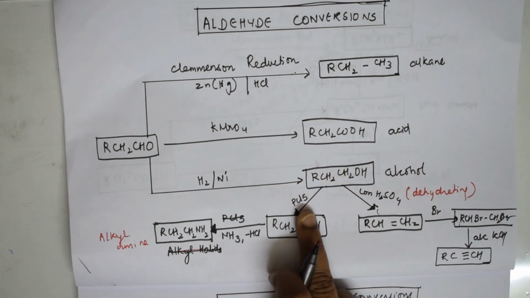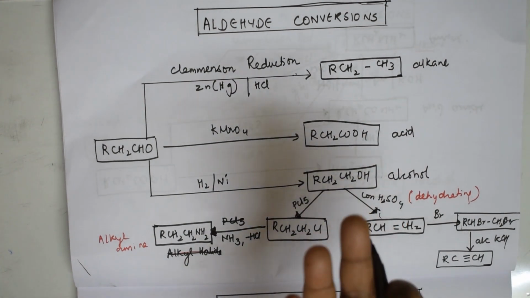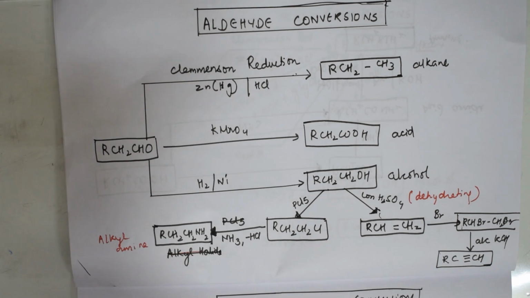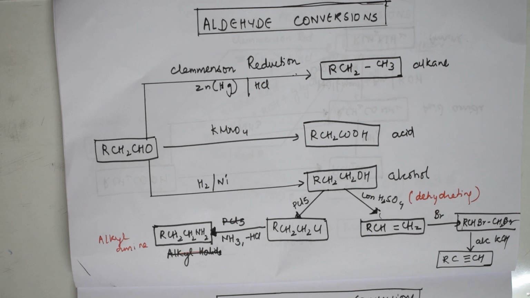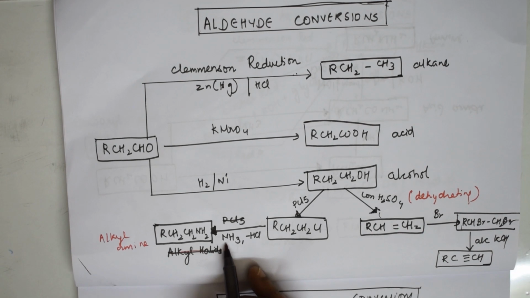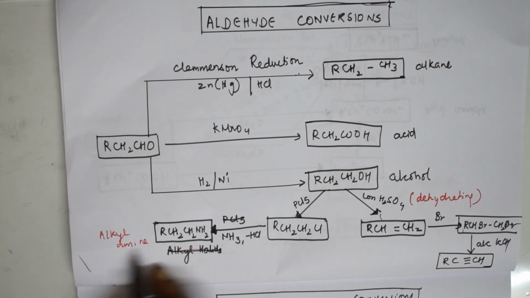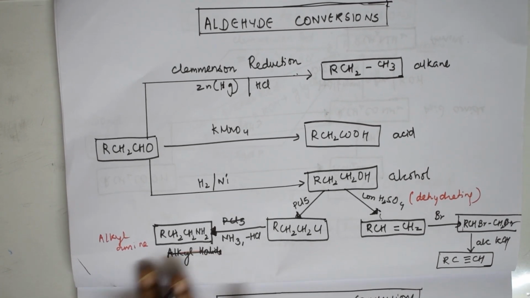I can use PCl5, I can use PCl3, I can also use thionyl chloride. But among everything, thionyl chloride is the most economical one and you get a pure form of alkyl halide. Why? Because in thionyl chloride we have two gaseous products, HCl as well as sulfur dioxide gas. Done. Further, if I use ammonia and take out HCl, I'll get alkyl amine. Right? It's nice, isn't it?